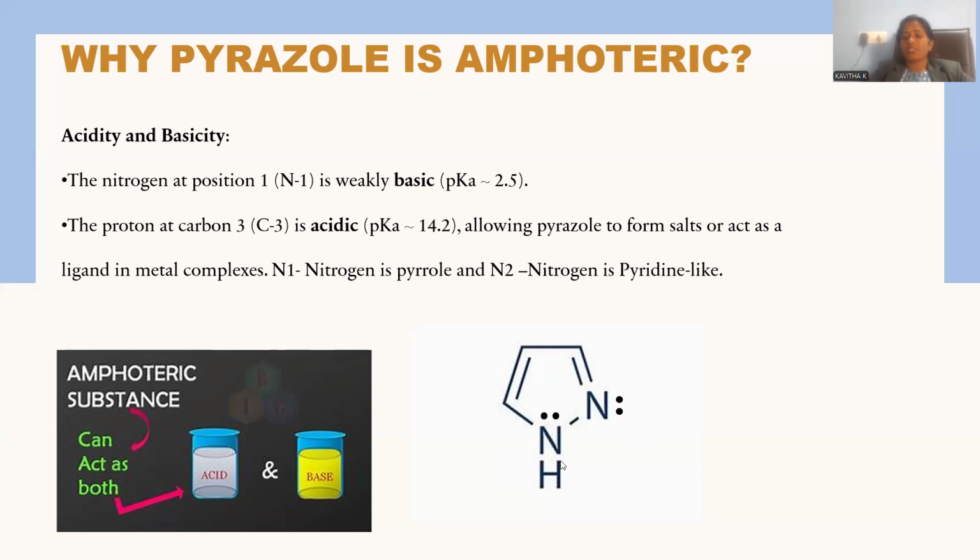The hydrogen on the nitrogen is freely available for donation, right? And let me introduce nitrogen number 2, where the lone pair of electrons are outside. These lone pair electrons are released to any acid present, so the second nitrogen induces basicity, and the first nitrogen induces acidity for the compound. Number one nitrogen freely releases H plus, so it is acidic in nature, and number two nitrogen, in accordance with the Lewis concept, is basic in nature. This is the way amphoteric nature is better justified.